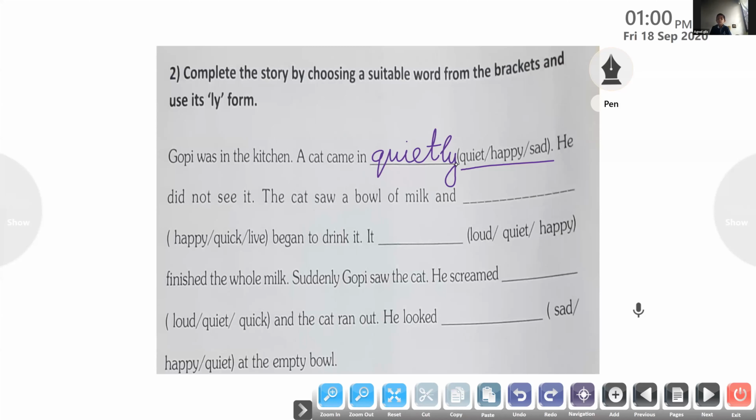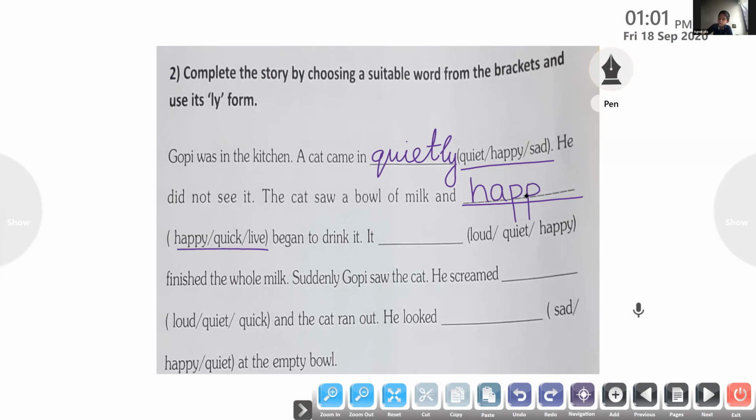When it sees a bowl of milk, how does the cat feel? The cat felt happy. So we have to change this word into an adverb. What do we have to write? How do we change this word? Happy. Yes, come on, Charles. What do we have to write there? H-A.